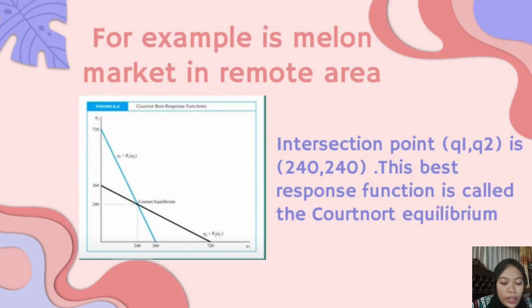Because the residual demand curve is linear, the MR curve is also linear, but with a slope twice that of the residual demand curve. Then there is the intersection point of the best response functions of Q1 and Q2, that is 240 and 240. This point is called the Cournot equilibrium.